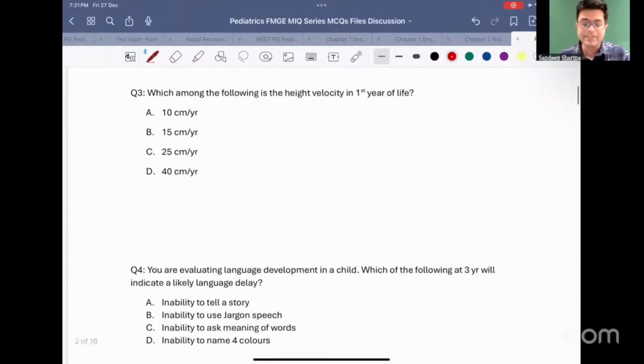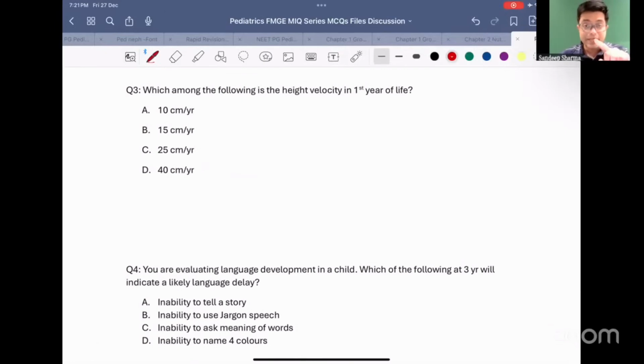Which of the following is the height velocity in the first year of life? Atypical question, but based upon what we already discussed. What was the height velocity in the first year of life? How much child gains in the first year of life? It is 25 centimeter per year, and that is the answer. So question number 3, the answer is C, 25 centimeter per year, already discussed above.